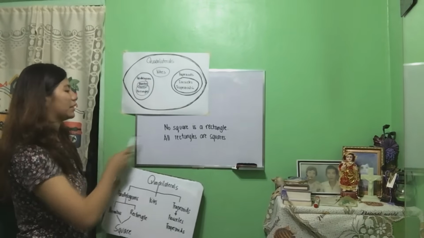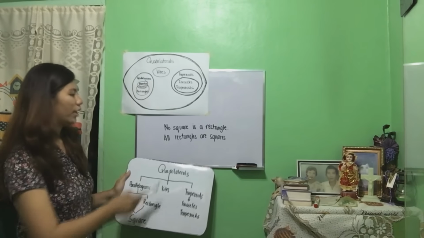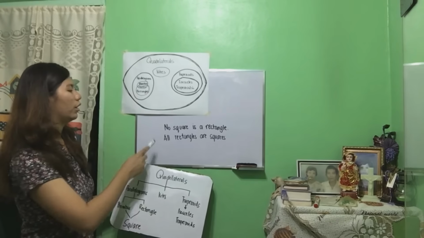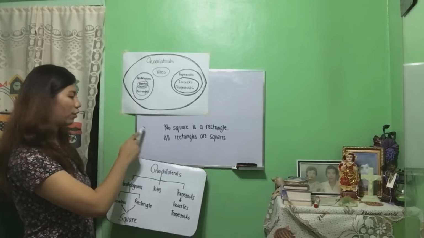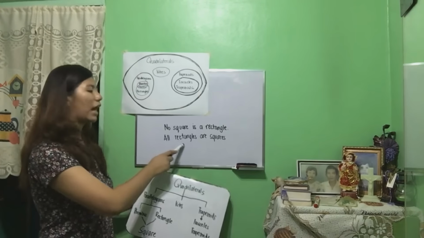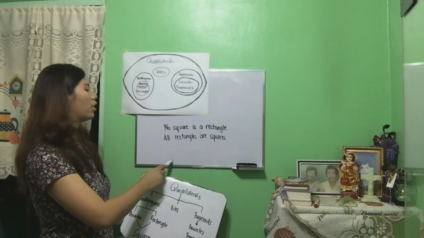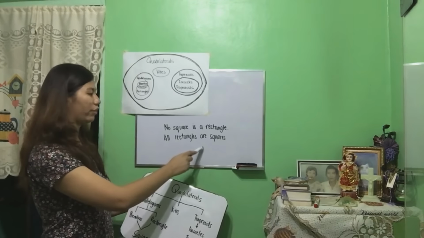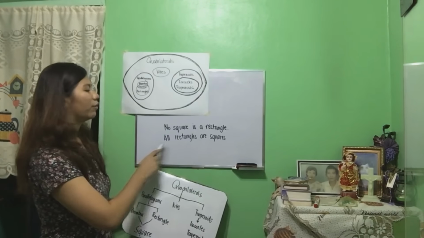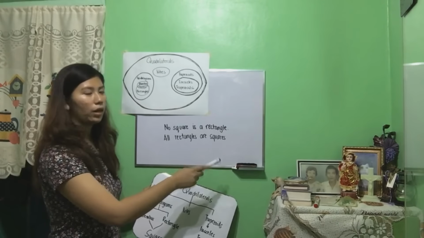The first statement says, no square is a rectangle. Negation occurs before the subject. Therefore, this is negative, or this is false. The second statement says, all rectangles are squares. There is no negation before the subject or even after the copula, but we cannot assume that it is true.